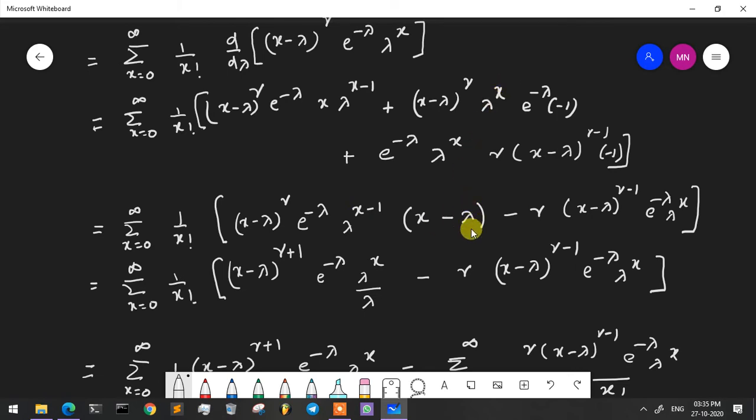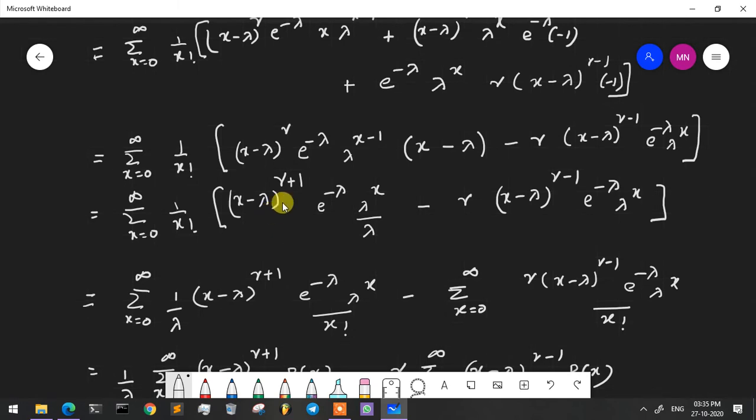So here again, lambda x minus lambda, minus r into x minus lambda raised to r minus 1, e raised to minus lambda, lambda raised to x. So summation x is equal to 0 to infinity, 1 by x factorial, x minus lambda raised to r and x minus lambda raised to 1. Combining these two, x minus lambda raised to r plus 1, e raised to minus lambda, lambda raised to x minus 1, which is lambda raised to x divided by lambda, minus r into x minus lambda raised to r minus 1, e raised to minus lambda, lambda raised to x.